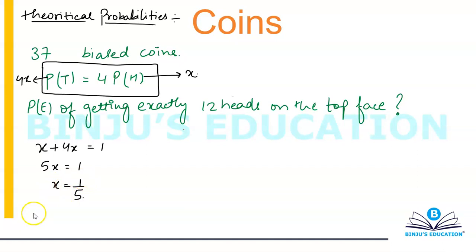Which means the probability of head appearing on the top face is 1 by 5, and the probability that tail will appear on the top face is 4 by 5. Simply using the relationship, nothing new.